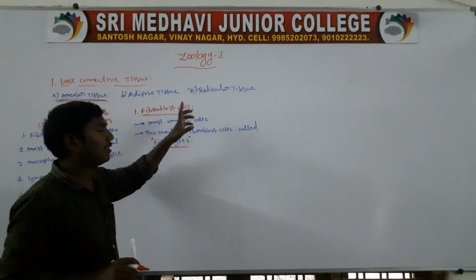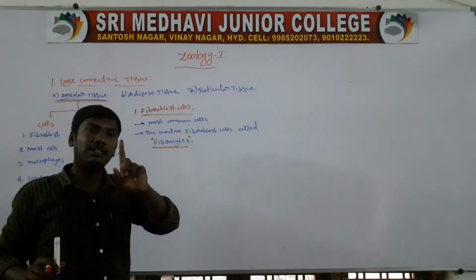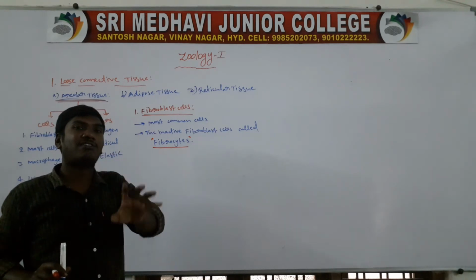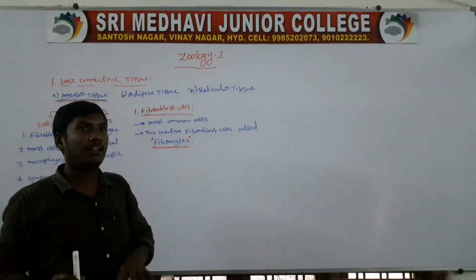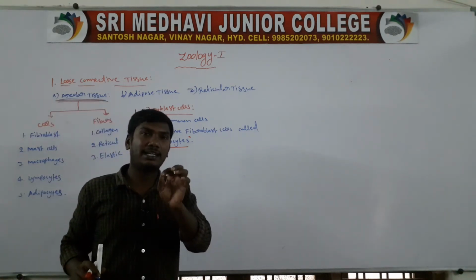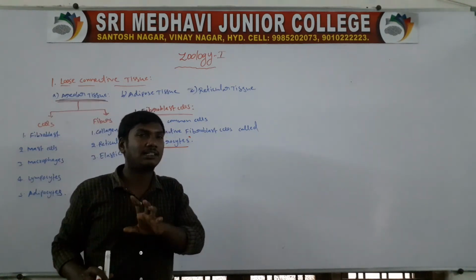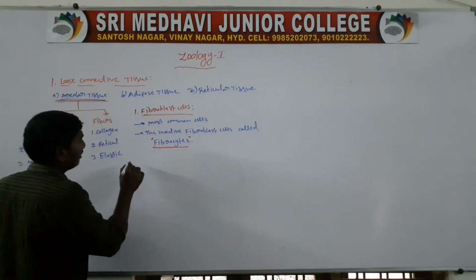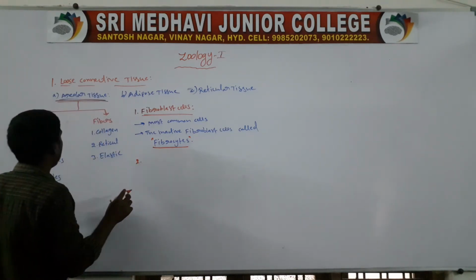First one, fibroblast cells. The fibroblast cells are the most common cells. They release the fibers. Next one, the inactive fibroblast cells are called the fibrocytes.